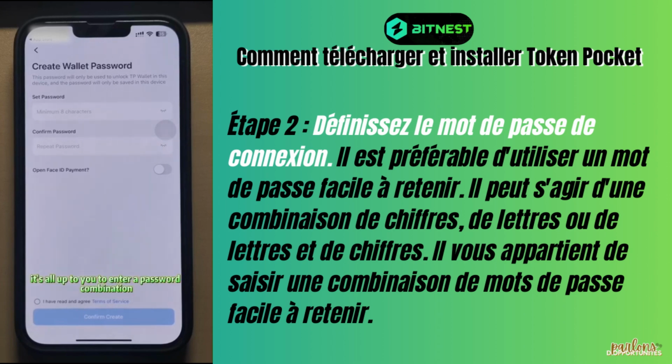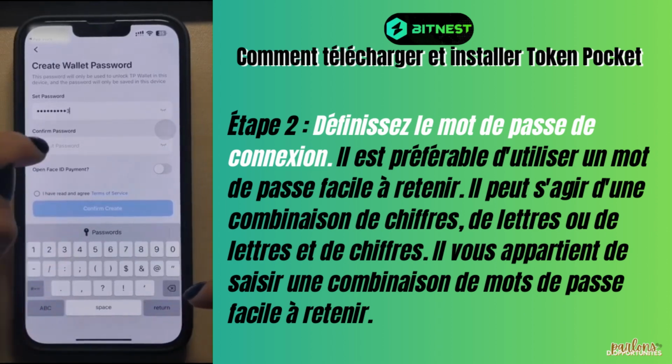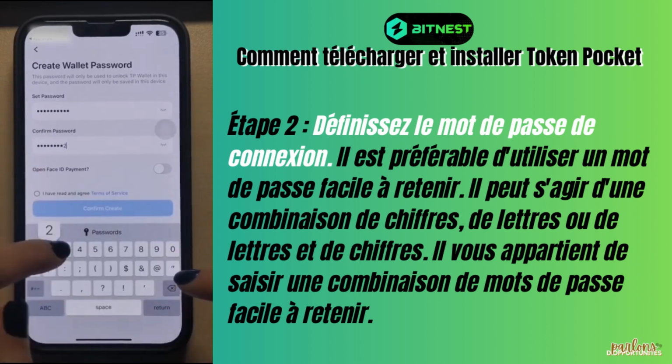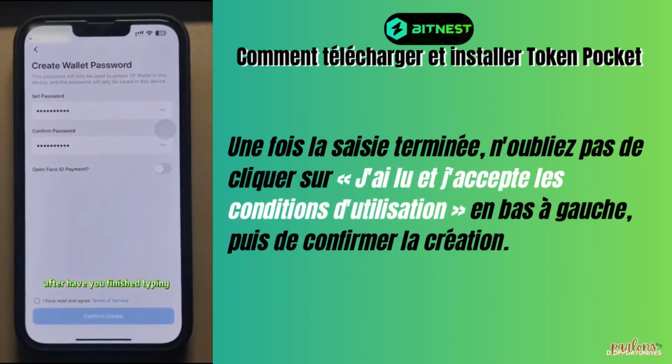It's all up to you to enter a password combination that is easy to remember. After having finished typing, remember to click I have read and agreed to the terms of service in the bottom left corner, and then confirm the creation.